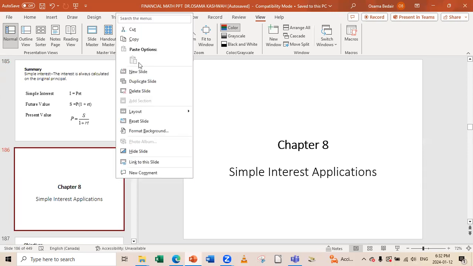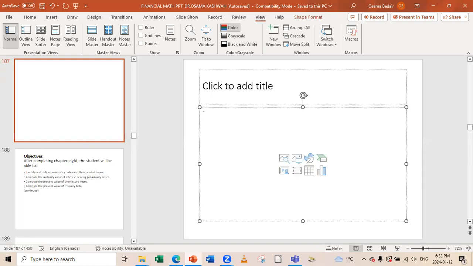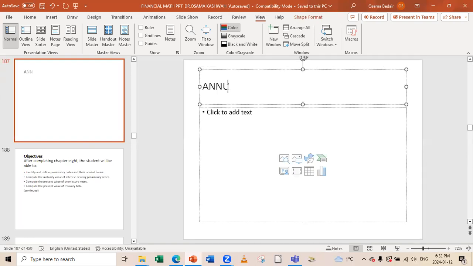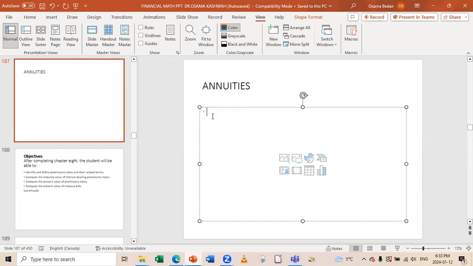Here we go, and we will use the slide on annuities. Let's say an example like this.